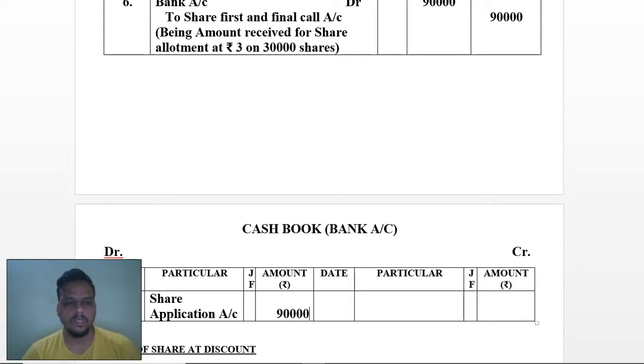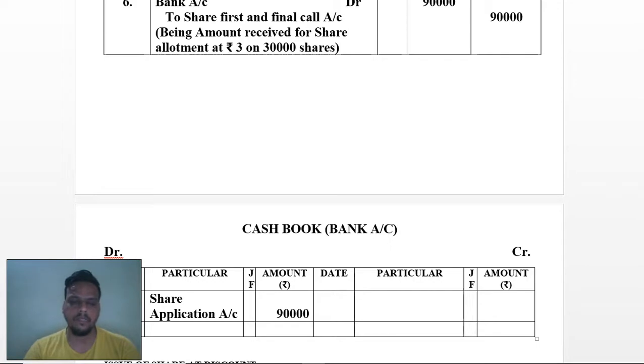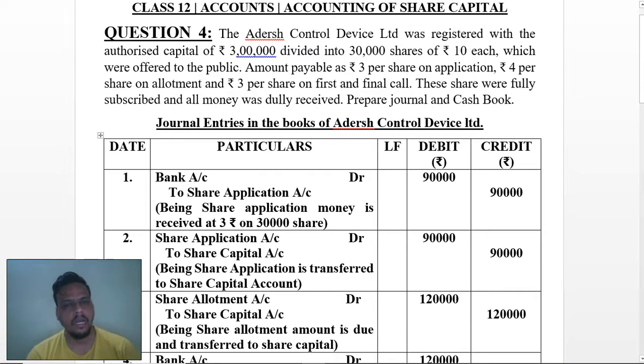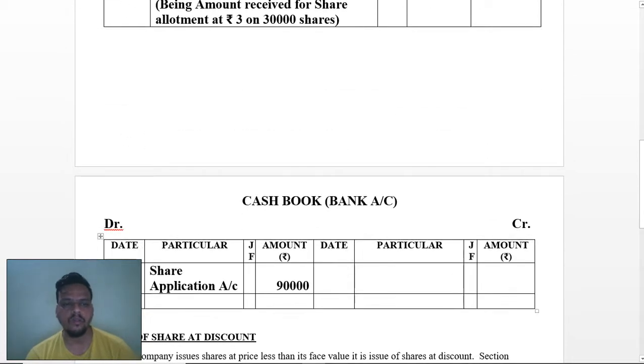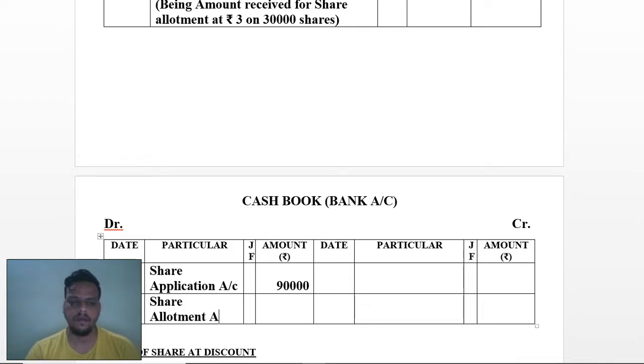As you know that the entries will be remaining same. Now I am going with the second one, as it has been mentioned application 90,000 and then you have received share allotment money of rupees 1,20,000. So here also I'll go with that share allotment account.